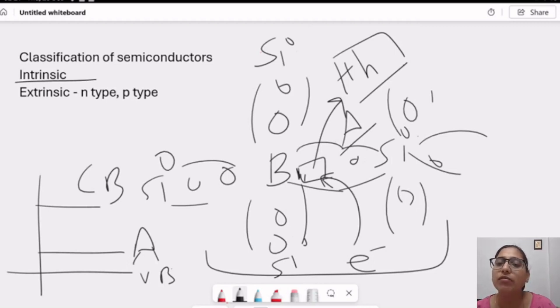If we dope silicon or germanium to make an extrinsic semiconductor, then we have to do the process of doping, putting the impurity into the lattice to increase the conductivity of a particular crystal lattice. So this is all about classification of semiconductors.